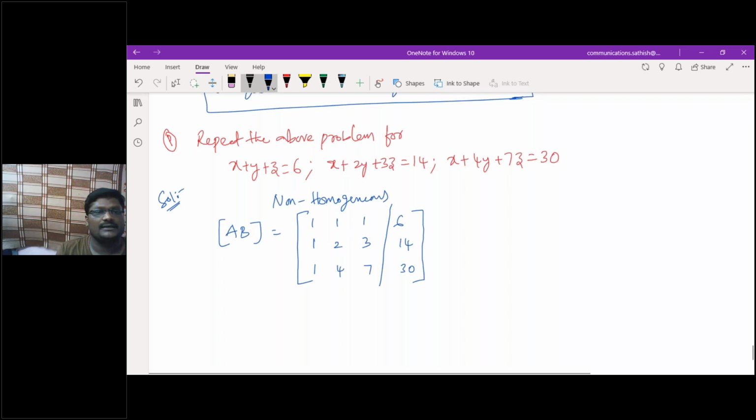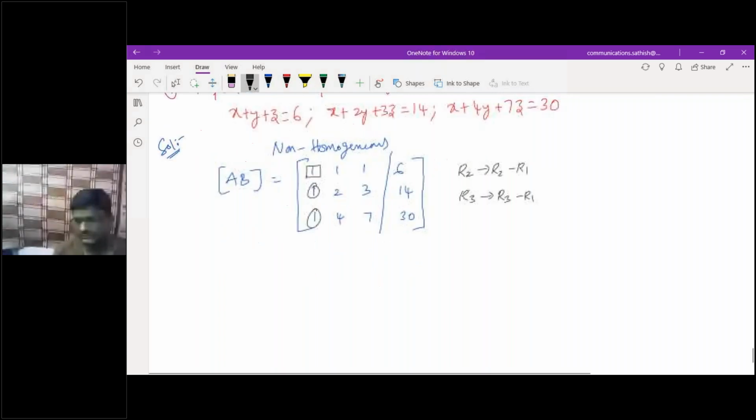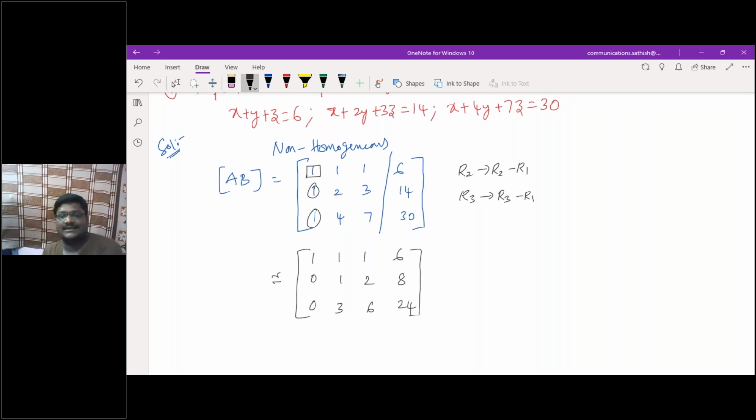I need to do R2 as R2 minus R1, and R3 as R3 minus R1. If I do that, it becomes 1 1 1 6, then 0 2 minus 1, 3 minus 1, 14 minus 6, that is 0 1 2 8, then 0 4 minus 1, 7 minus 1, 30 minus 6. You'll have it as what, ma?